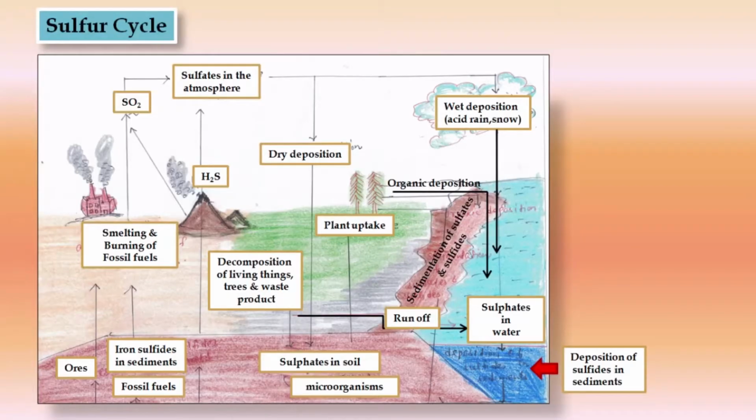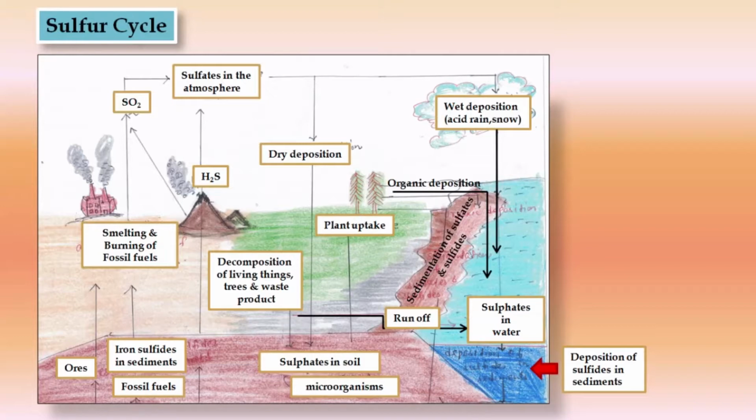Here is the figure showing the sulfur cycle. Coming from the left side, you can see melting and burning of fossil fuel releases sulfur dioxide. Hydrogen sulfide is released from volcanic activity, and all the sulfur is present in the atmosphere.